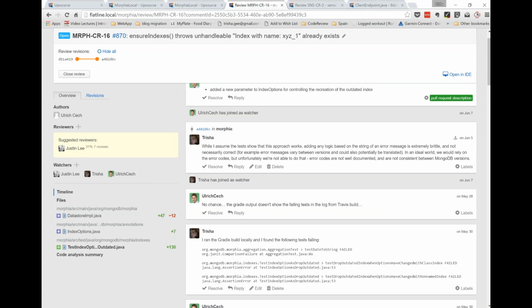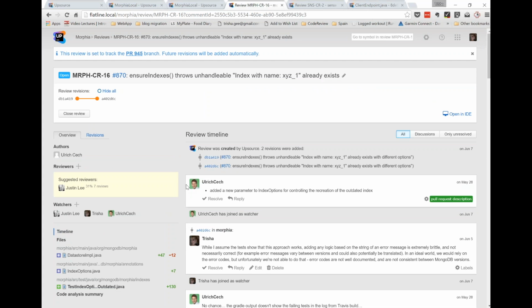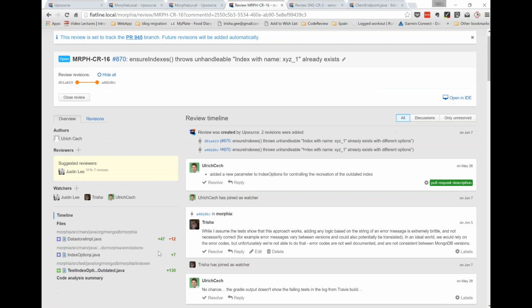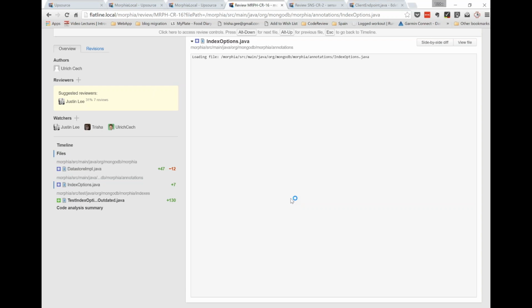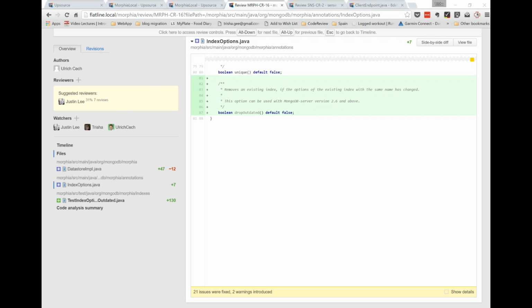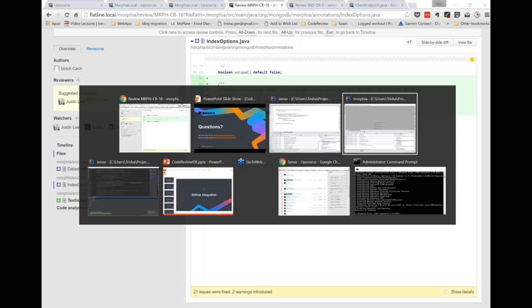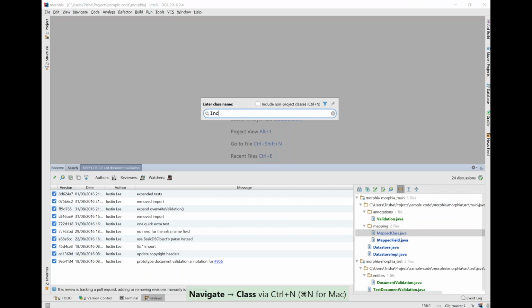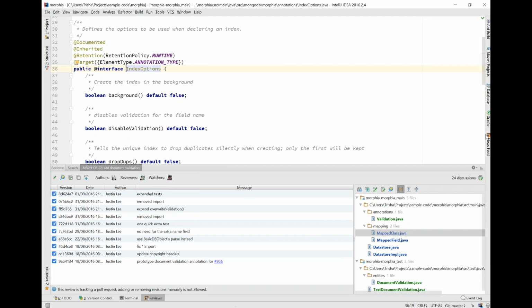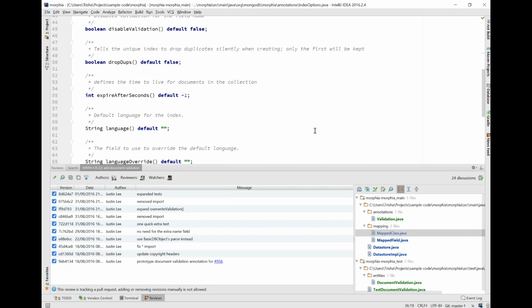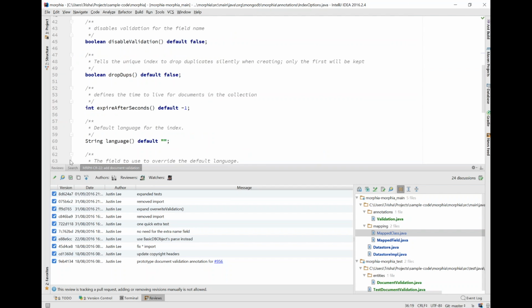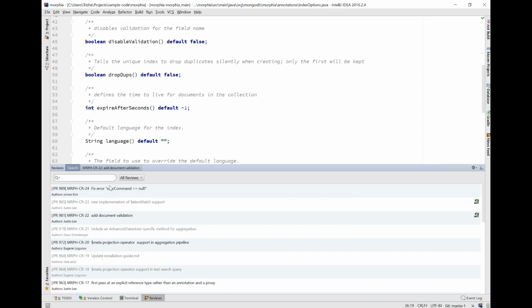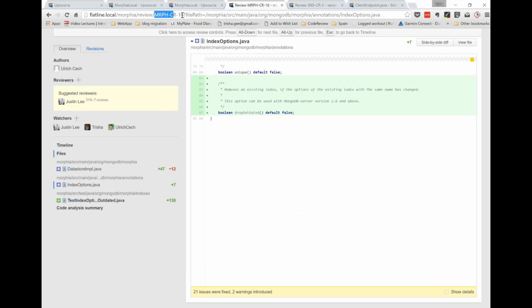So if I have a look at perhaps one of the files which is in here, let's have a look. If I look at that inside my IDE, what I'm trying to find is, let's get the right test here.